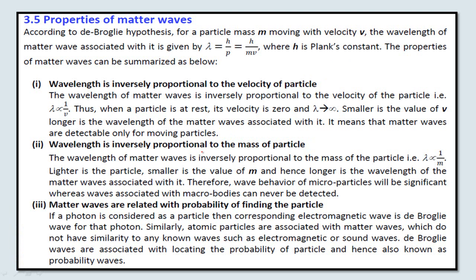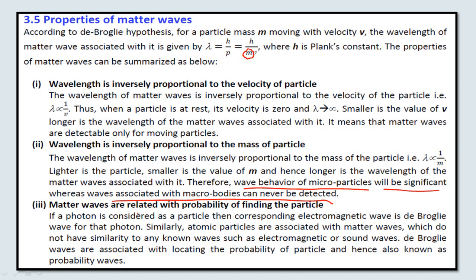Then the de Broglie wavelength is inversely proportional to the mass of the particle, which we have right now seen. Since lambda is inversely proportional to mass, the heavier the particle, the less will be the de Broglie wavelength; the lighter the particle, the greater will be the de Broglie wavelength. And therefore for microparticles, the wave behavior is significant, whereas the waves which are associated with macro bodies can never be detected. Right now we have seen that with the example.